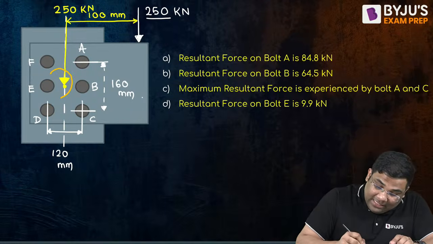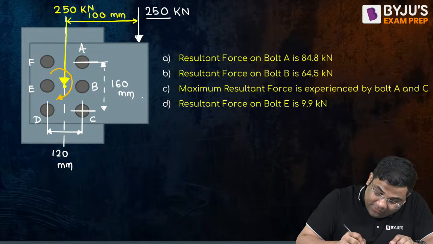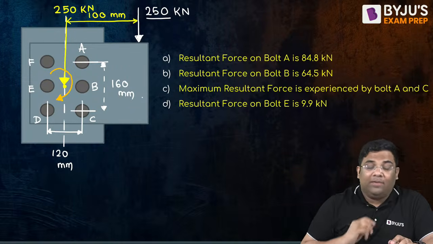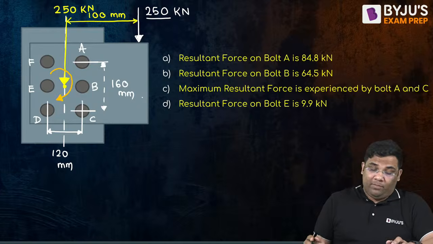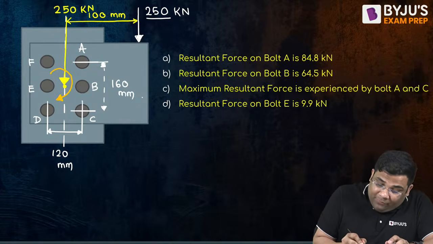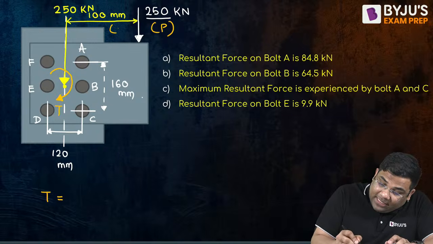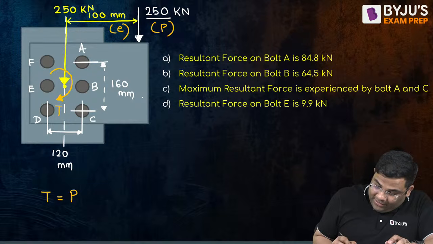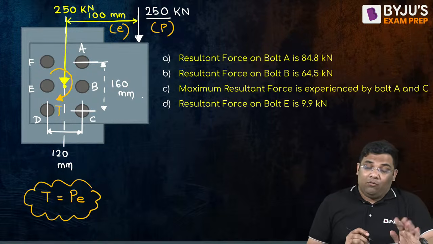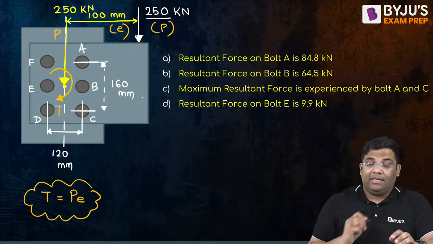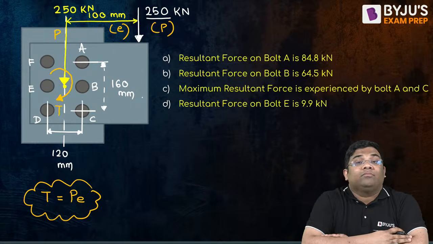This twisting moment, torsion T, will be how much? This force P into this eccentricity E, P into E. So there will be two things: one, the force transfer, and then there is torsion.